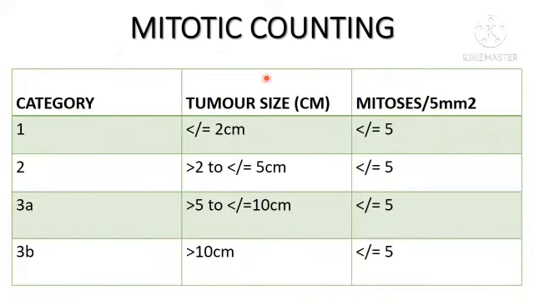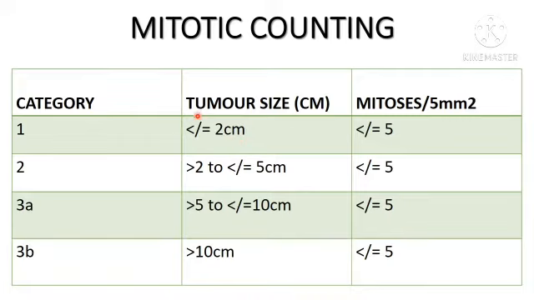Let's see the mitotic counting. We have to count mitosis per 5 mm square area, which corresponds to approximately 20 to 25 high power fields in the majority of modern microscopes. So, if the mitotic count is less than or equal to 5 per 5 mm square, then we have to look for tumor size.